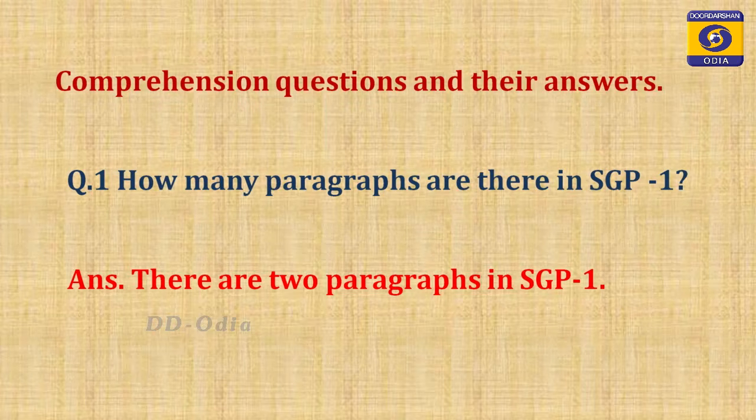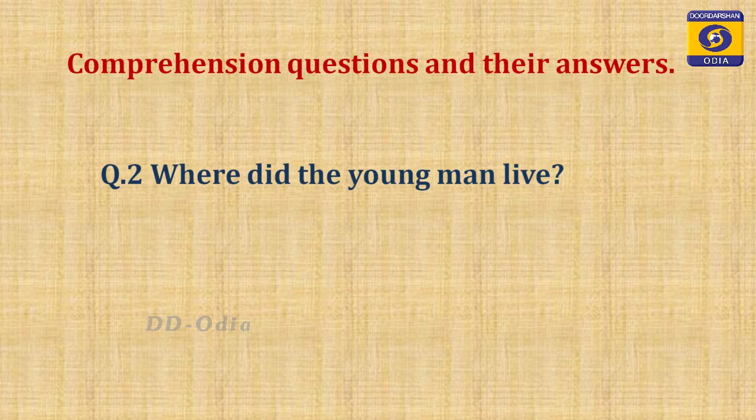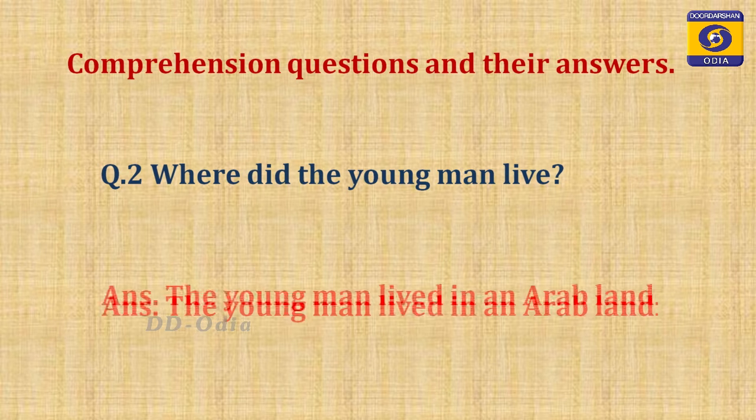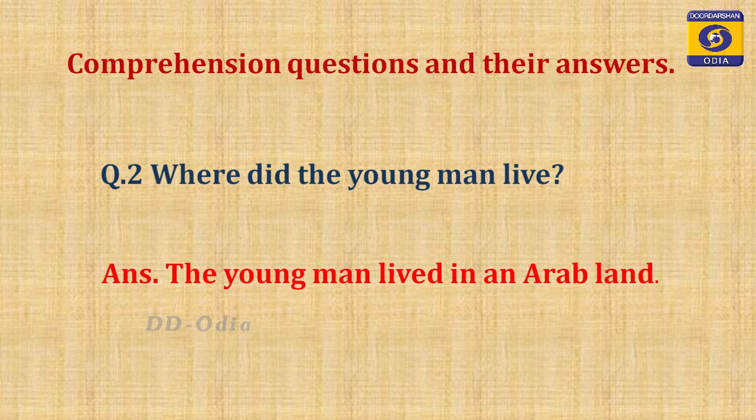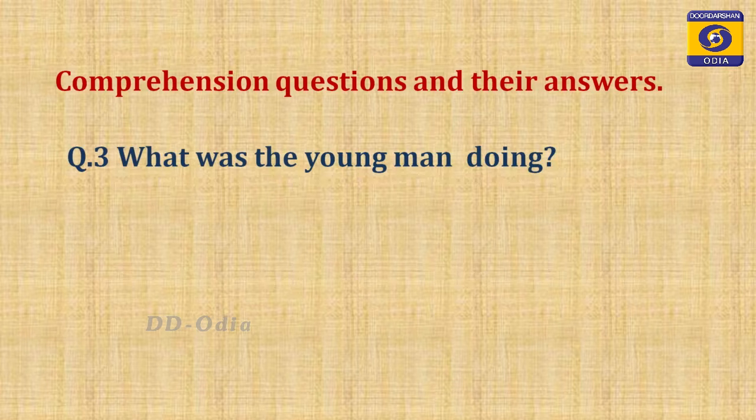Yes, there are 2 paragraphs in SGP 1. Paragraph 1 and 2. Yes or no? Yes. So move to question number 2. Where did the young man live? Where did the young man live? Yes, the young man lived in an Arab land. Question number 3. What was the young man doing?